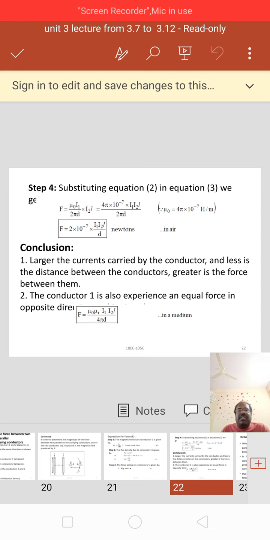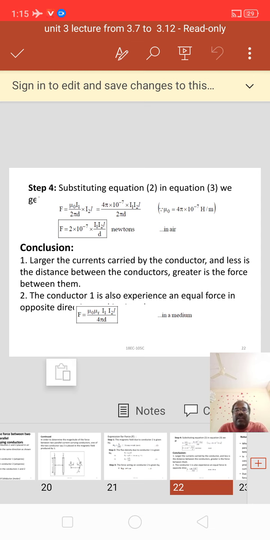Substituting equation 2 in equation 3, we get F equal to mu naught into I1 by 2 pi d into I2 L, that is equal to 4 pi into 10 power minus 7 into I1 I2 into L by 2 pi d. We know that mu naught equal to 4 pi into 10 power minus 7 Henry per meter. From these steps, we can conclude that the larger the currents carried by the conductors and the less the distance between the conductors, the greater is the force between them.